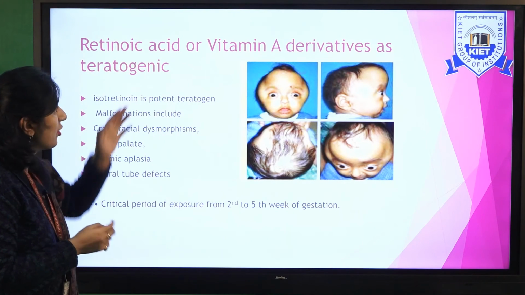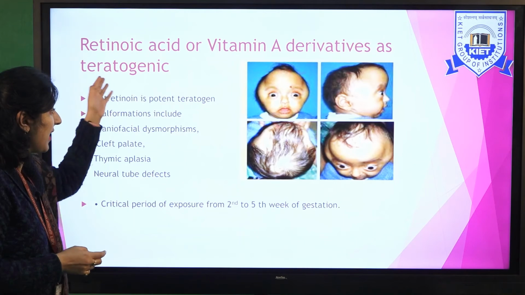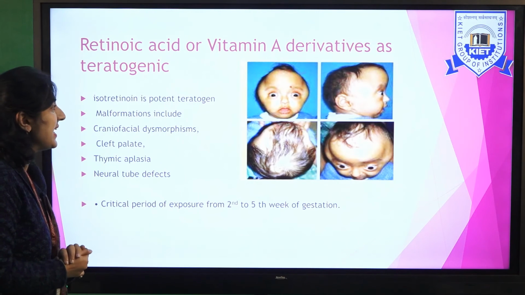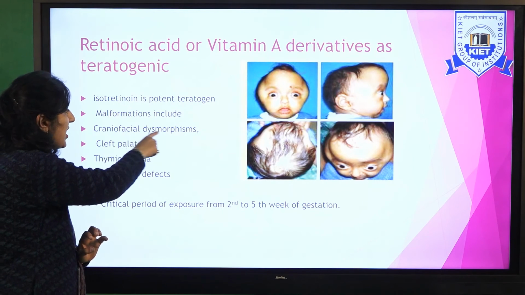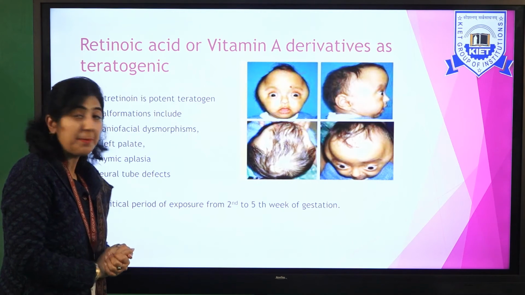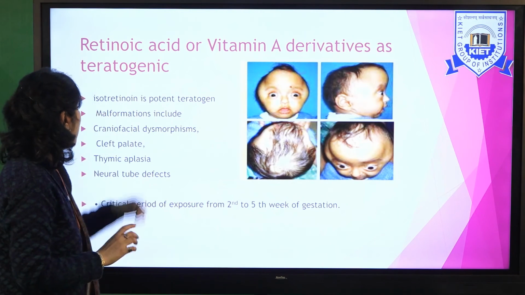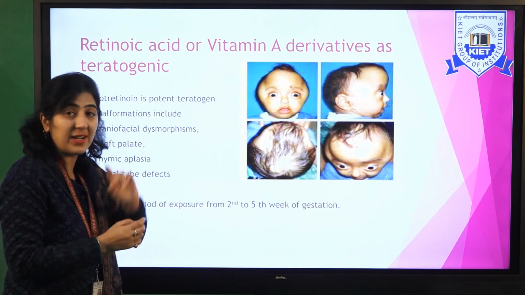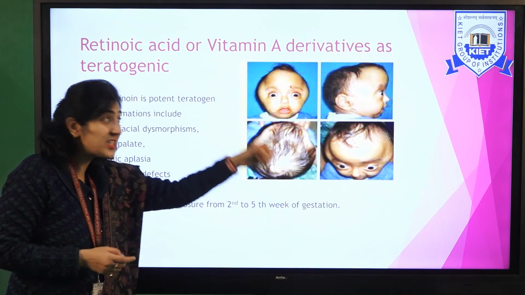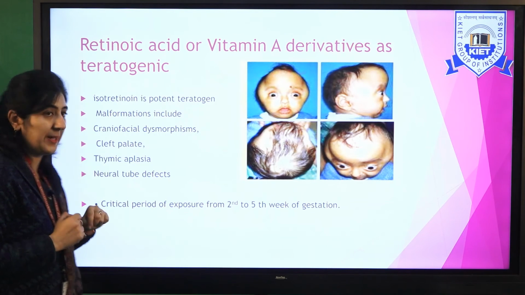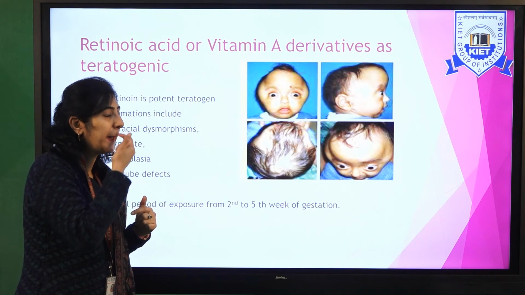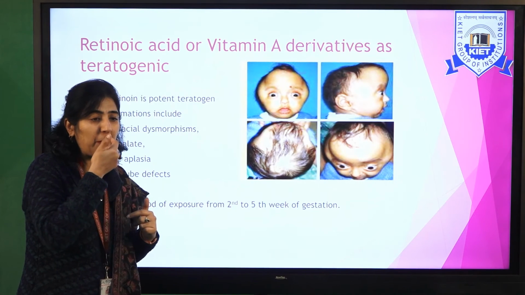Let's see, retinoic acid or vitamin A derivatives is really teratogenic, and we can see here it can produce malformations like craniofacial dysmorphism. That means the pregnant woman had used retinoic acid, vitamin A derivatives, and that has produced such malformations in the newborn. There could be cleft palate, that is, a split in the roof of the mouth.